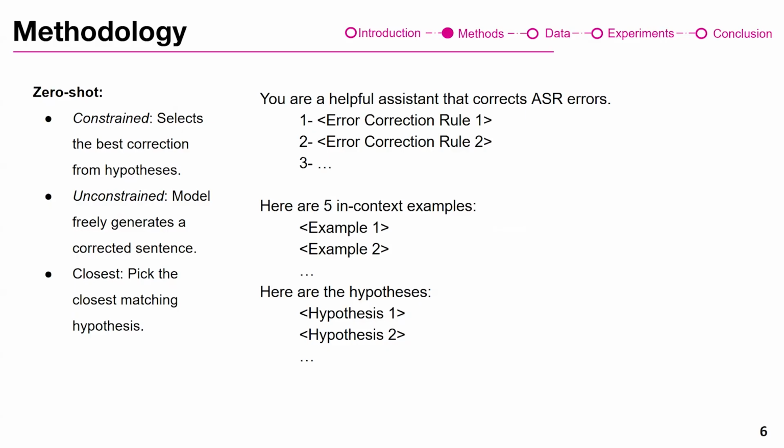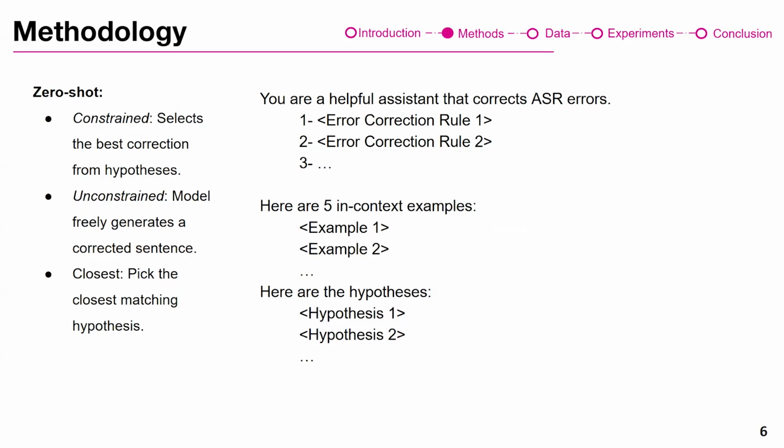So we started with zero shot. For zero shot, let me speak to 3 settings of how we can apply that. The easiest would be the constrained, which is just selecting the best correction from the hypotheses, asking the LLM to do that. The unconstrained would be the model freely generating whatever correction it seems right. And closest would be using this unconstrained approach and then choosing the closest one in those hypotheses.